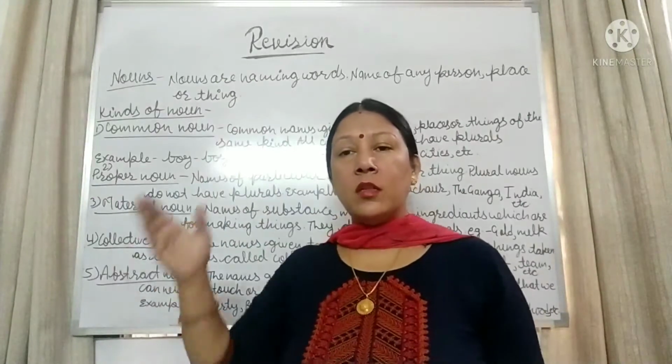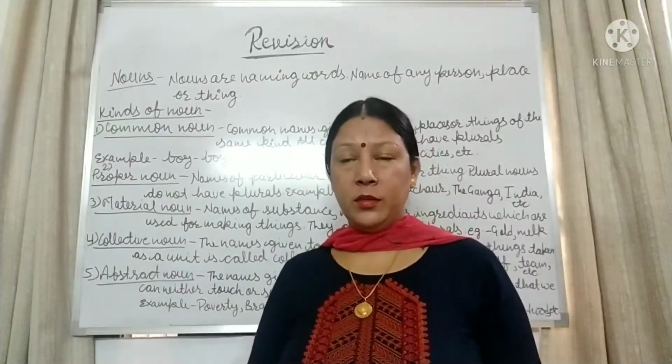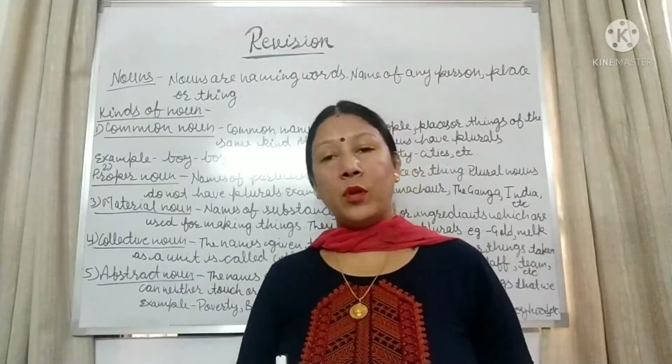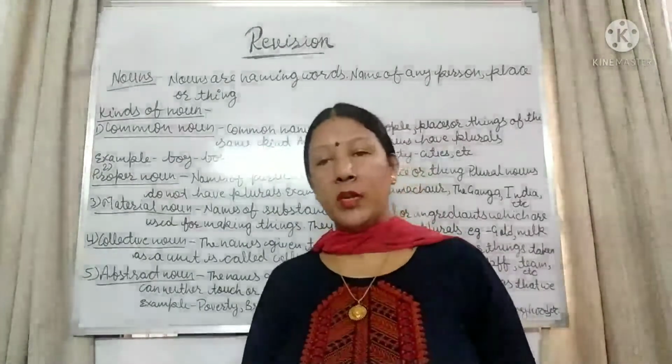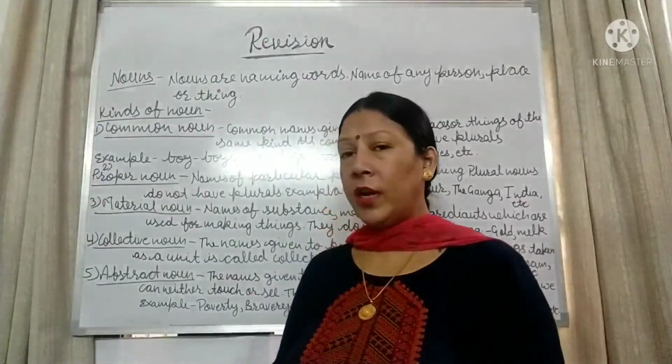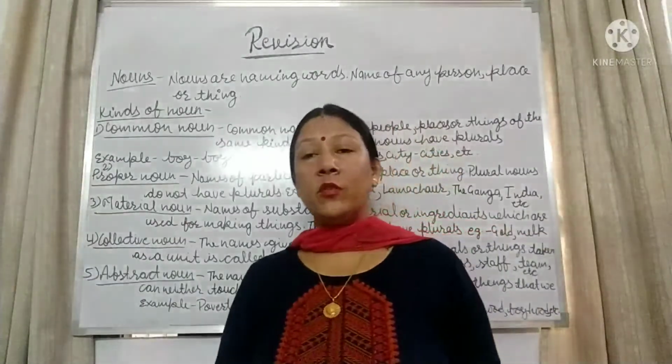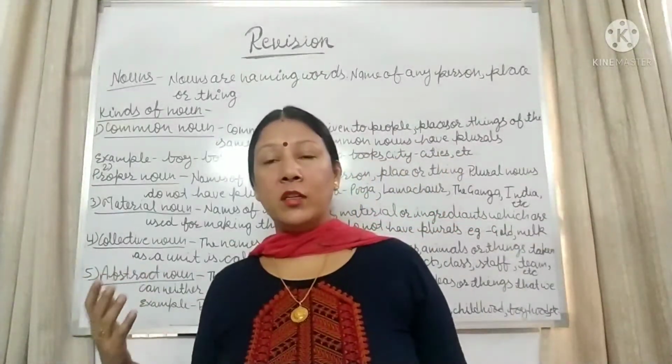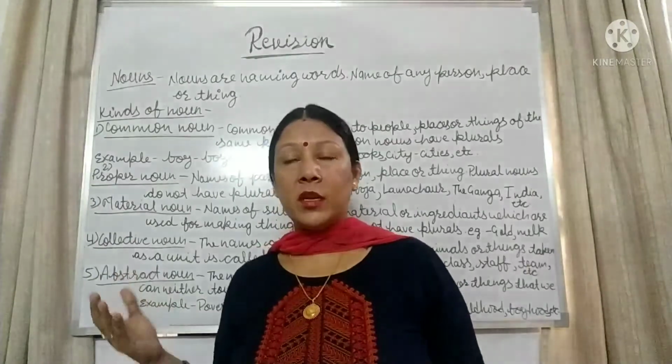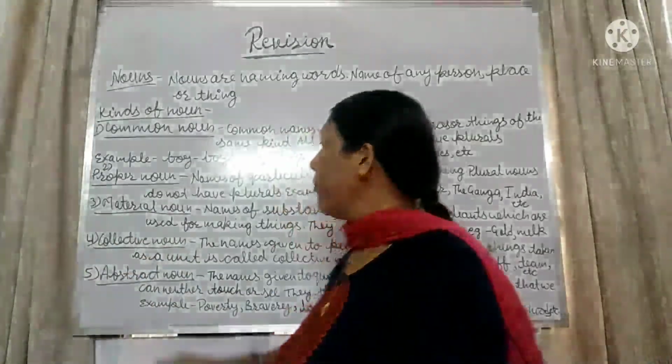These are nouns. Nouns are of 5 kinds. What are these? Common noun, proper noun, collective noun, material noun, and abstract noun. Let's see. Earlier, in the previous videos, I explained what a noun is and the kinds of noun, but still it's a revision, so I am telling you.